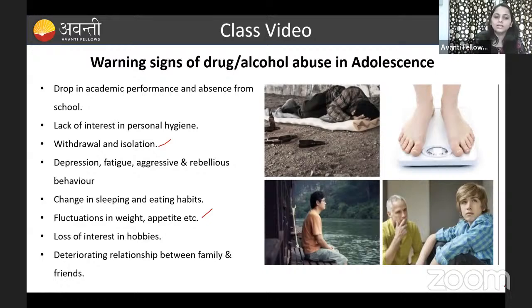Okay. And deteriorating relationships with family and friends. Before this addiction, they would be very good with the family. After this addiction, the relationship decreases with the family and also the friends. These all are the warning signs, guys. Why is this chapter given to you? Because you all are in this adolescent age. You can see that some of the children are under this pressure or showing these symptoms. You have to recognize them. And what do we have to do next?